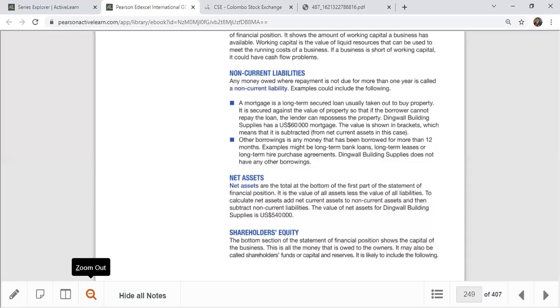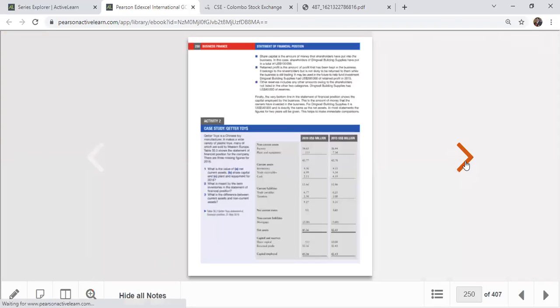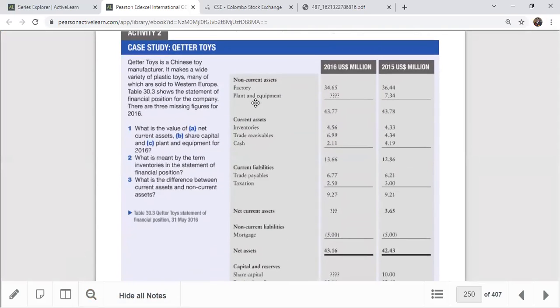Shareholders' equity is the bottom section of the statement that normally shows the capital of the business, money owned by the owners. So, stated capital. This is the normal format you can see. Like that, missing figure questions can be asked.